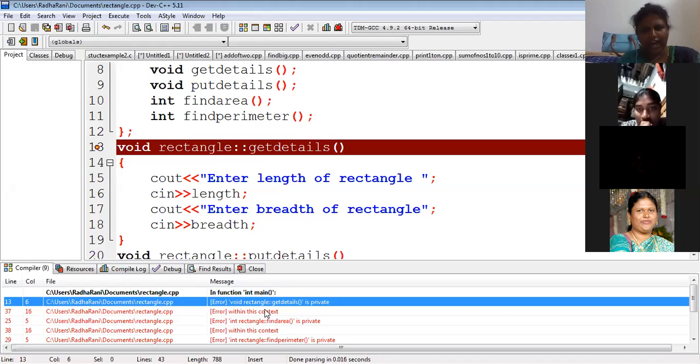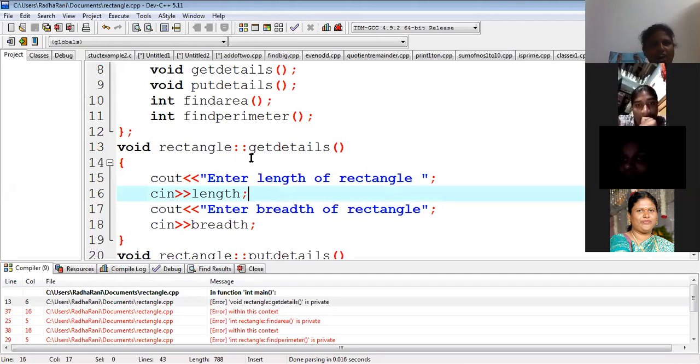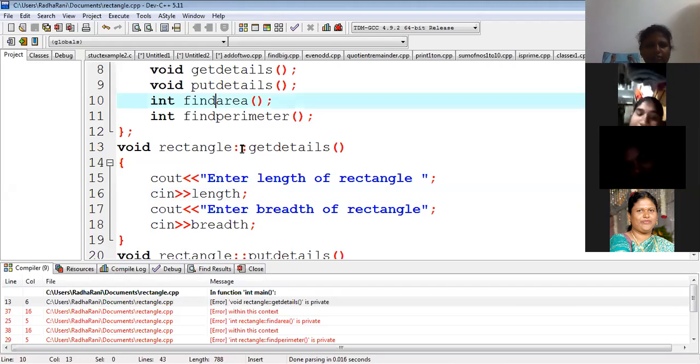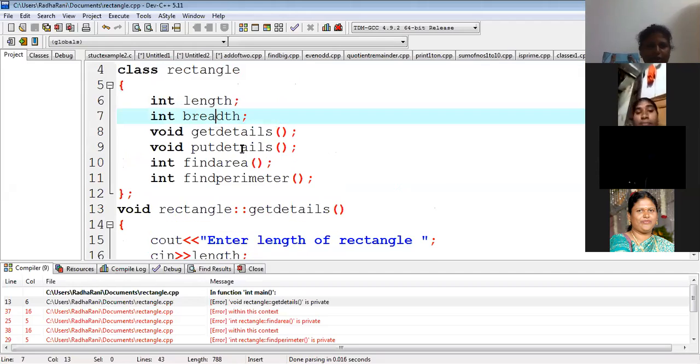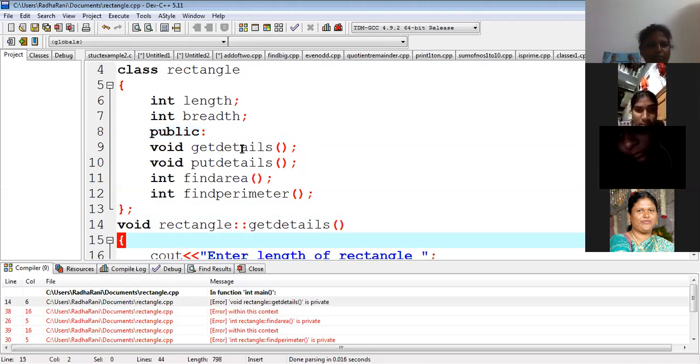Has anybody read this? Void rectangle get details, what is it showing? Error: void rectangle get details is private. Private cannot be accessed outside of the class. Are you getting my point? So you need to write all the functions as public. This is also one more mistake we did. If you want to access within the main, it has to be public.